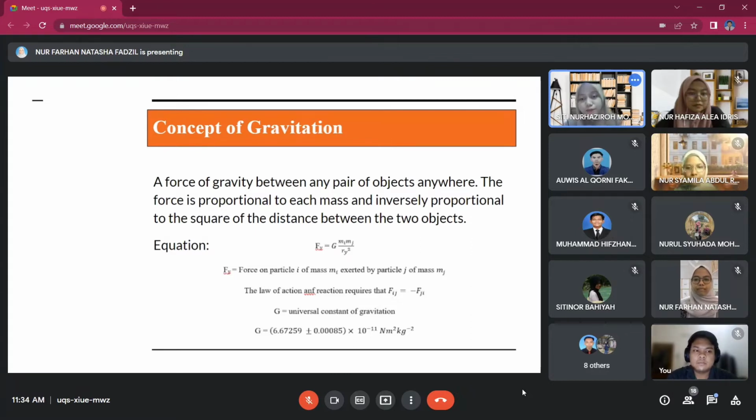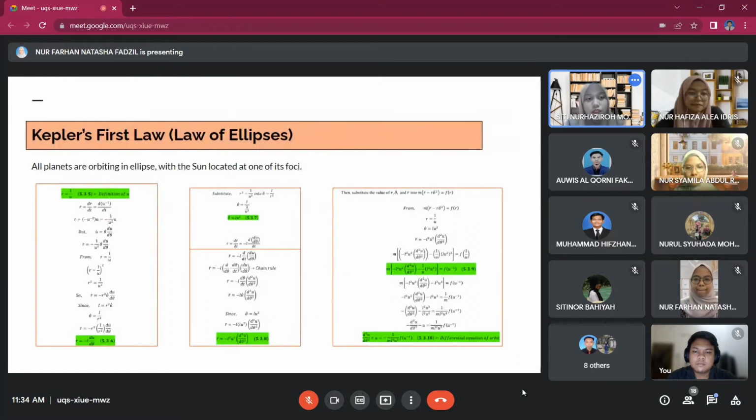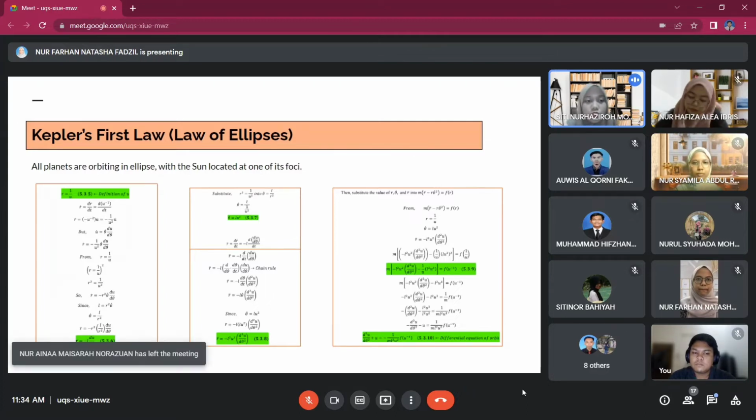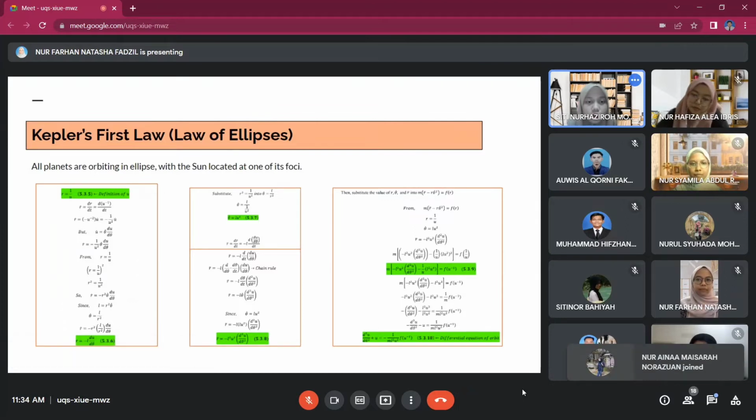So next slide. Here I want to explain about Kepler's first law, which is the law of ellipse. The law of ellipse states that all planets orbit in an ellipse with the sun located at one of its foci. Kepler's first law is developed from a general differential equation of the planet orbit in any central force field. Then it is developed from the result of the derivation of the orbital equation of an inverse square law of force. So this is the derivation of our part.